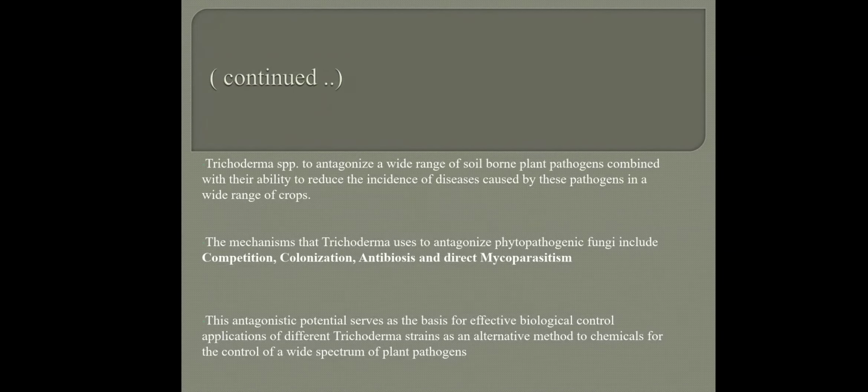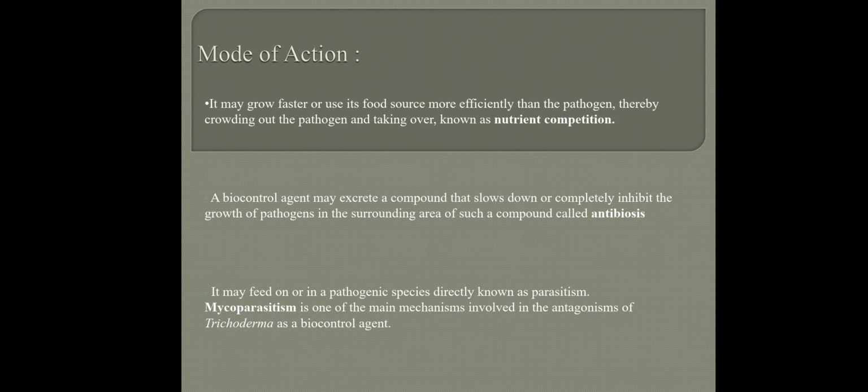It is also called antagonistic potential, antagonistic because it acts totally against the functioning of the pathogen. That's why it's called antagonistic. So it acts as an alternative method against those chemical methods. So as I talked about nutrient competition, because it competes for food and natural resources.